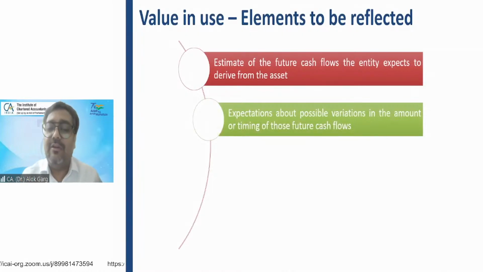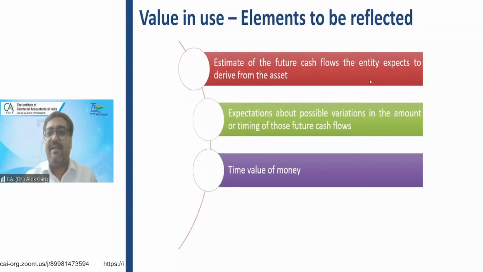So, computing the value in use, you have to estimate the future cash flow of the entity which the entity is expecting from the use of the asset. Expectation about possible variation in the amount or timing of those future cash flows. Sitting today, the life of, let's say, machinery is 10 years. You are estimating what my future cash flows are over a period of 10 years, and what could be the possible variation in the amount or timing of the future cash flows, because the future is uncertain. You are applying your best judgment.